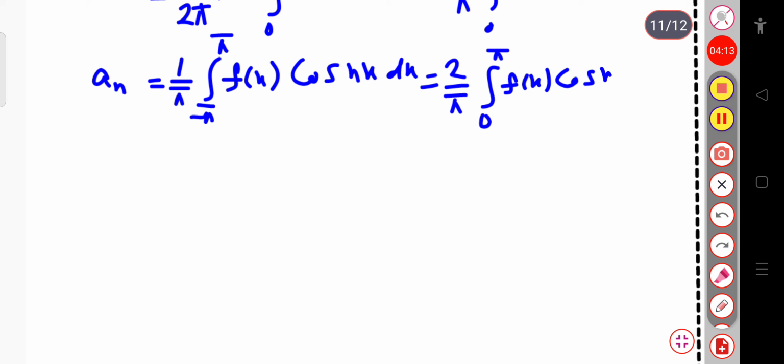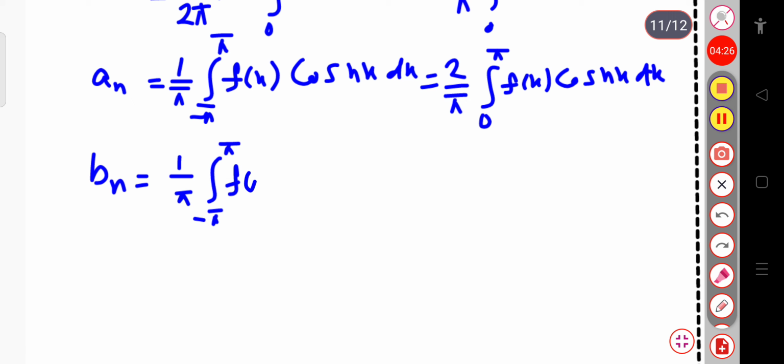Now if I write the coefficient bn, it equals 1 by pi integration from minus pi to plus pi of f of x into sin nx dx.